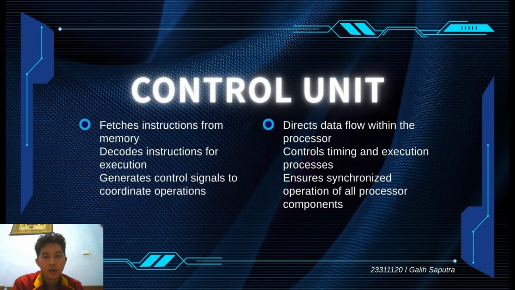It also generates control signals that coordinate the activities of other processor components. In addition, it directs data movement and controls the timing of operations. You can think of the control unit as the manager of the processor. Just as a manager gives instructions to employees, the control unit tells each component what to do and when to do it.